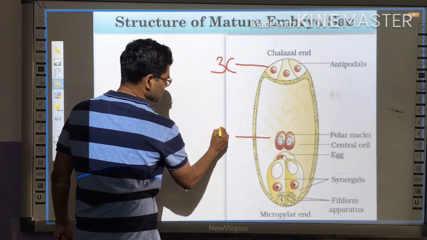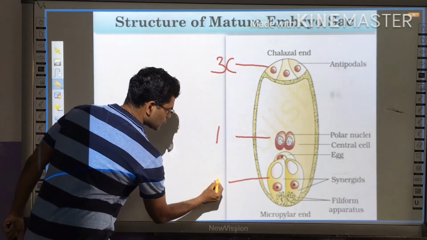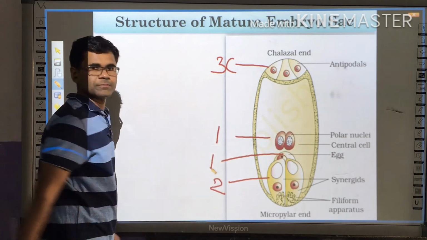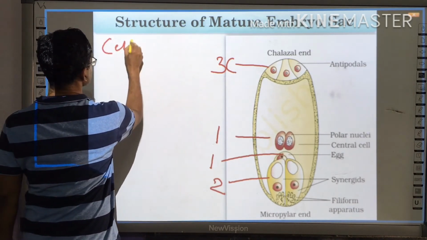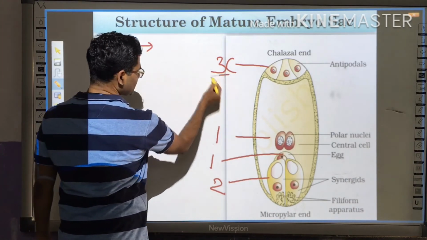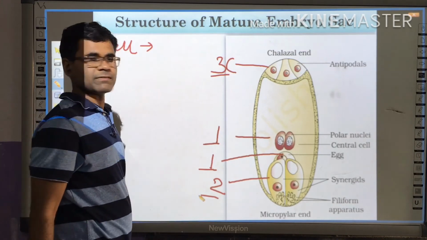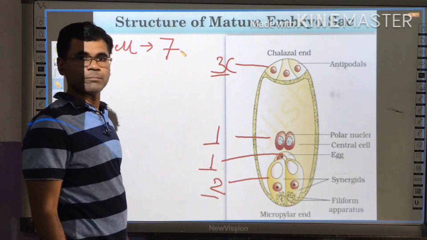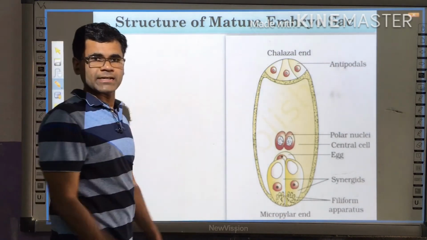One central cell. How many synergids? Two synergids. And how many eggs? One egg. So if you talk about cells, 3 plus 1 is 4, plus 1 is 5, plus 2 is 7. So there are 7 cells, but it is 8-nucleate.